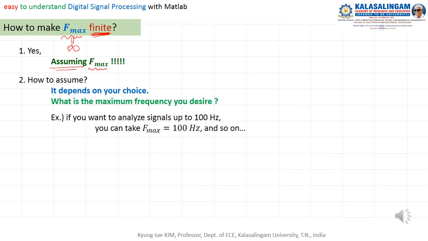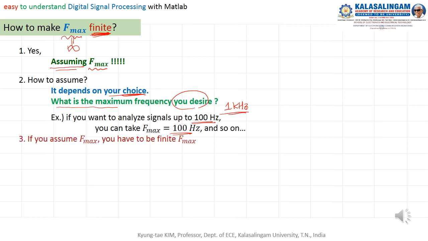How to assume? It depends on your choice, that means what is the maximum frequency you desire. If you desire 100, then you can take 100. If the frequency you desire is 1 kilohertz, then you can set f max to 1 kilohertz. Like this. Then is it okay? Just you assume? No.